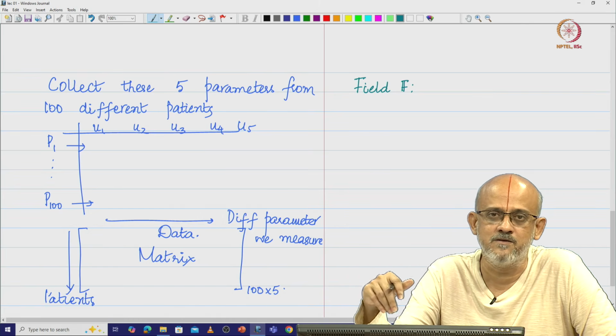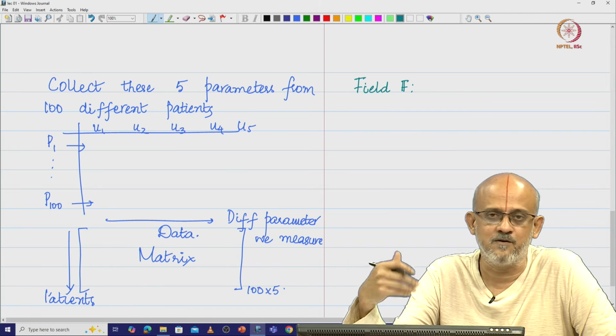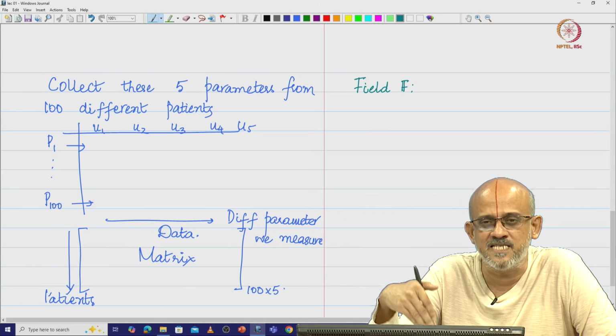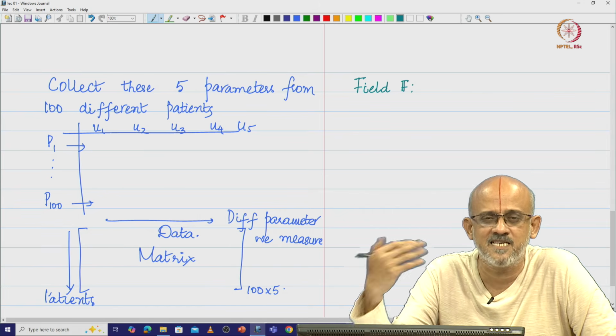We are going to define this field, look at some examples of field, and then see how we generate and construct these vectors.